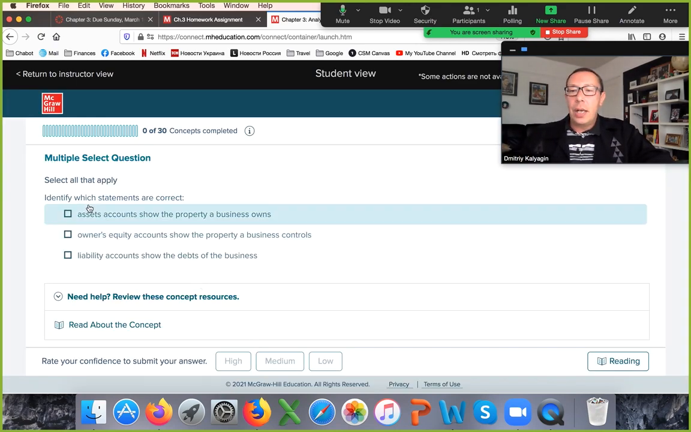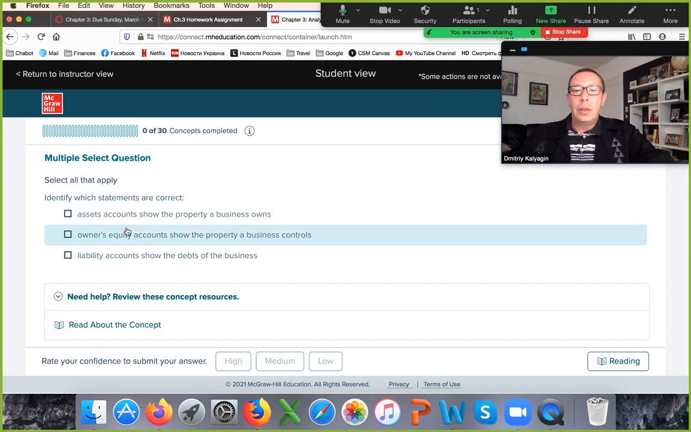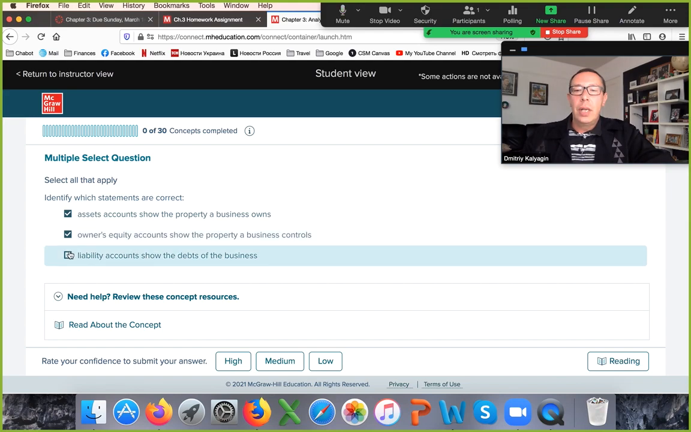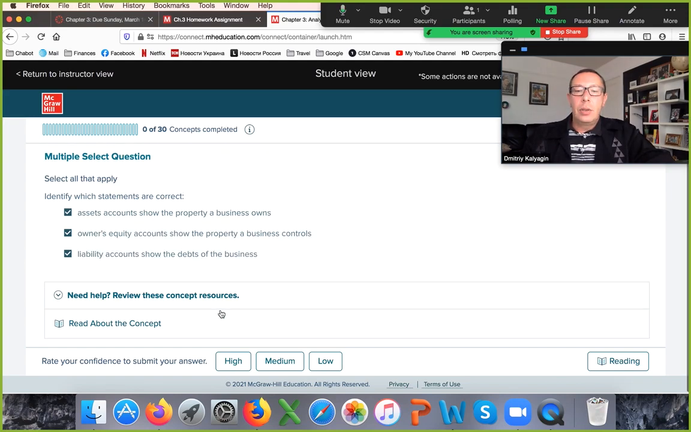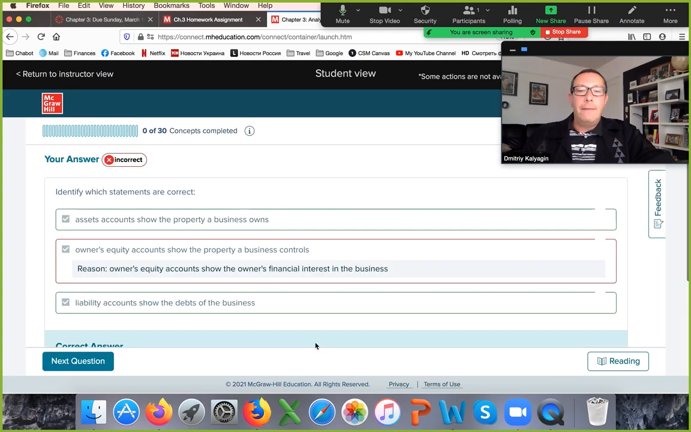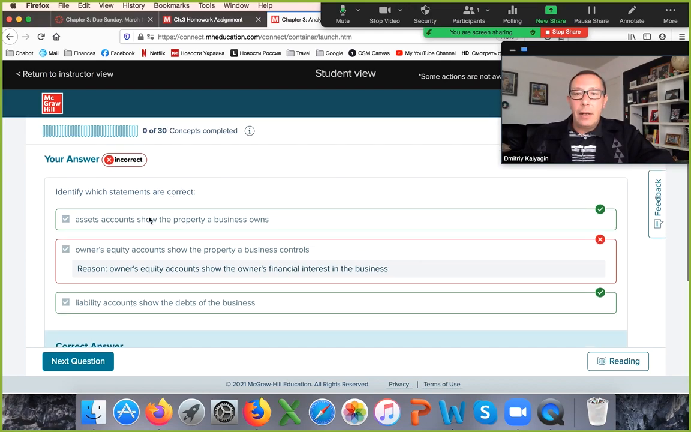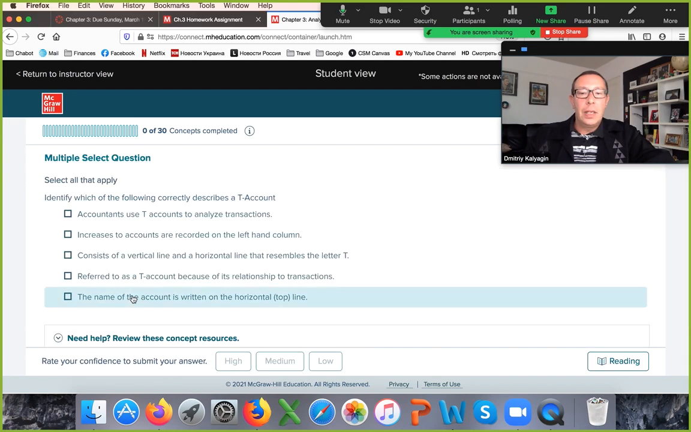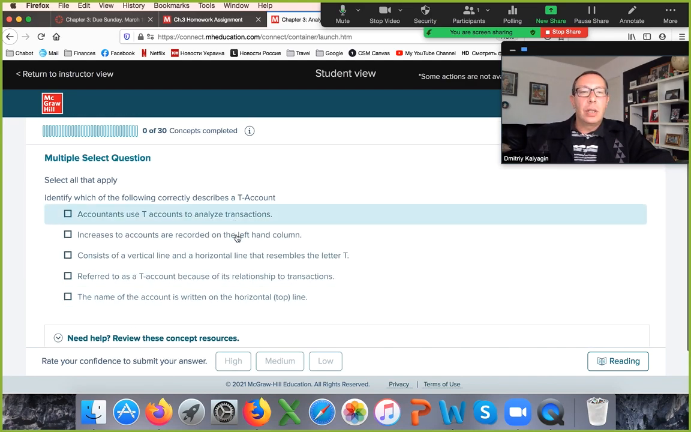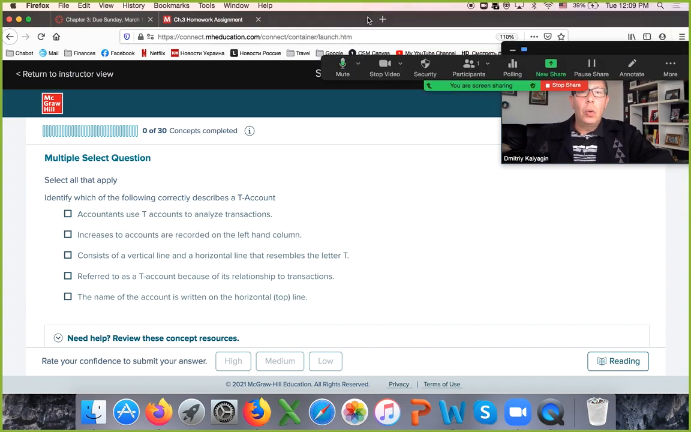So here, identify which statements are correct. Asset accounts show the property a business owns. Equity shows a property business controls. Liabilities show debt. Then you say your confidence here, and the question is incorrect. The answer, this one should not be answered. And then when I go to the next question, the number of concepts will not change right here. So it will change as you answer correctly. So that's one type of the assignment called Learn Smart.